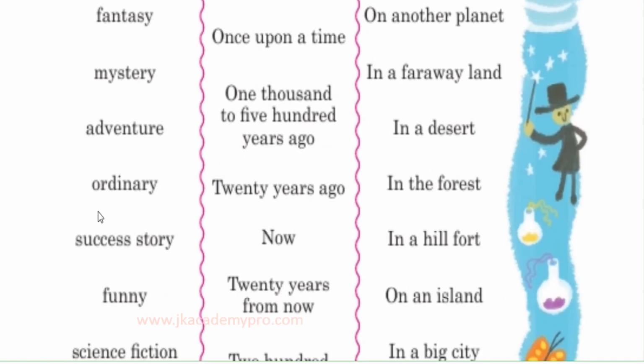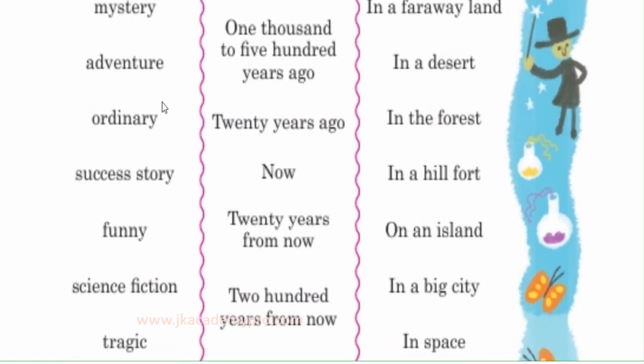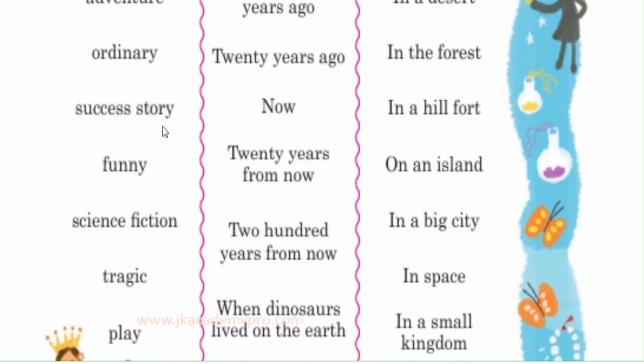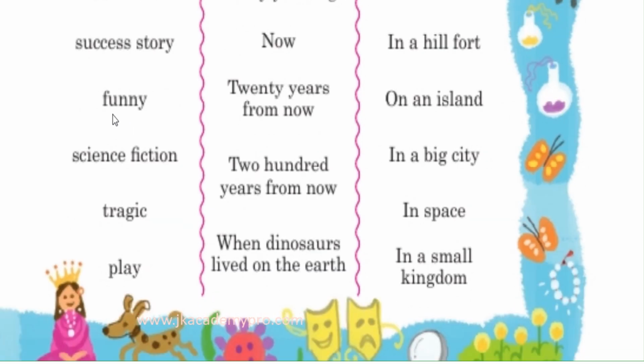Your story could just be an ordinary story, but with beautiful other elements and settings in it. A success story is where it gives you a very strong message that if you try hard, you can really win. So that is called a success story. Your story could have funny characters and it could be really funny. So you could add a lot of jokes. If you are good at it, you can make the story in a funny way.